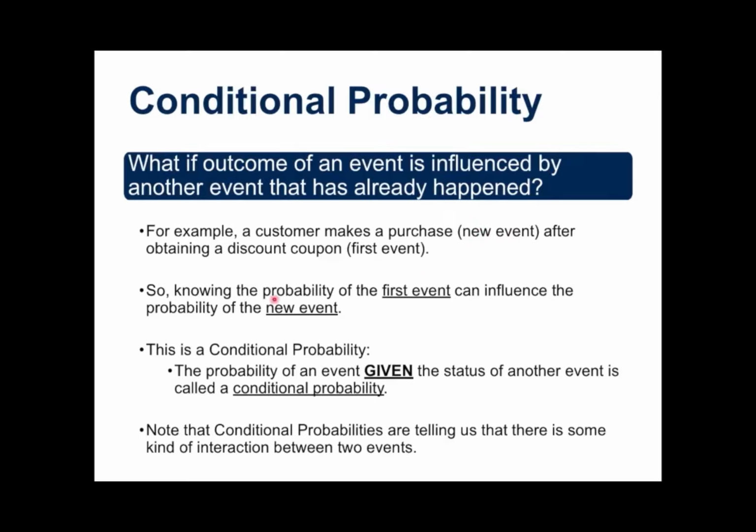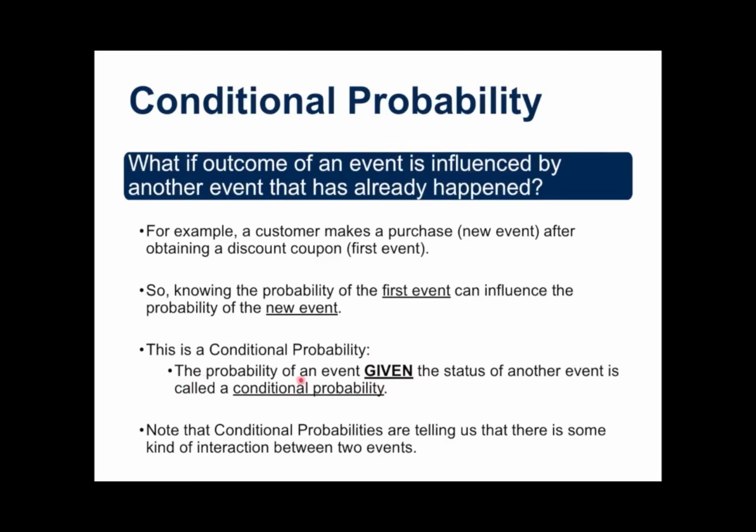So knowing the probability of the first event can actually influence the probability of a new event. In this case, it's the sale. The first event was a promotion. The second event is the actual purchasing of something by the customer. This is a conditional probability. We know that it's a conditional probability by the clue, often the word given.